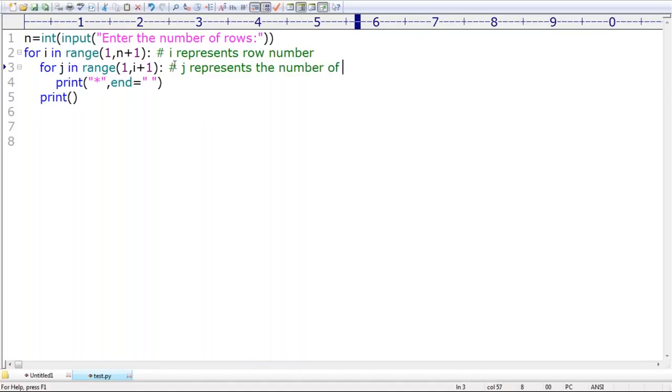How many times j will be executed, those many stars will be printed. But how many times will j be executed? Sir, j from 1 to i plus 1 means i times. Can I take i simply? Hare, can you please tell? Can I take i? Yes, ma'am.